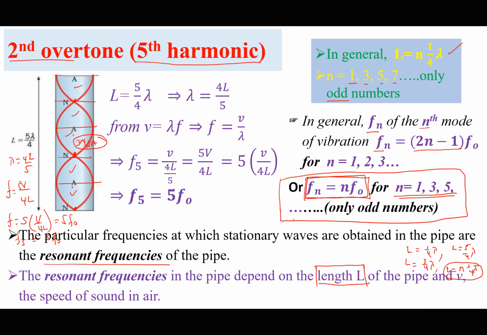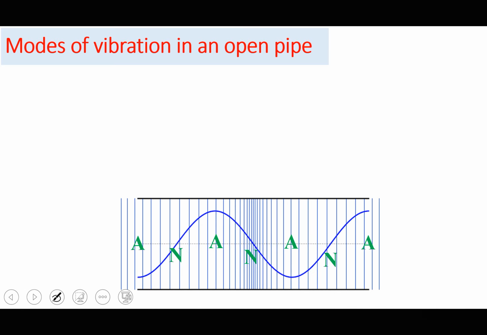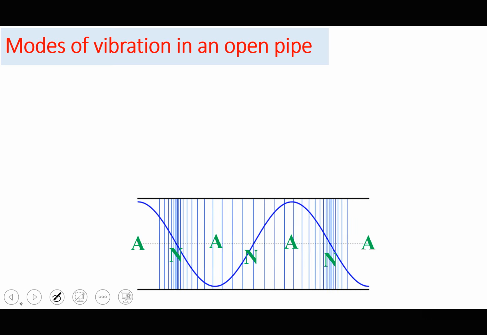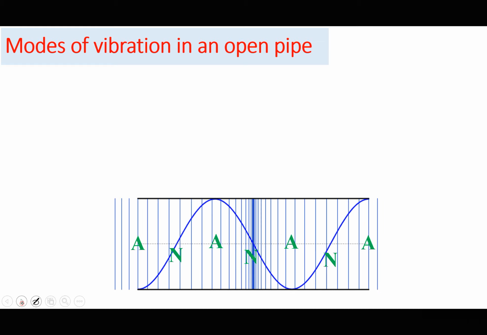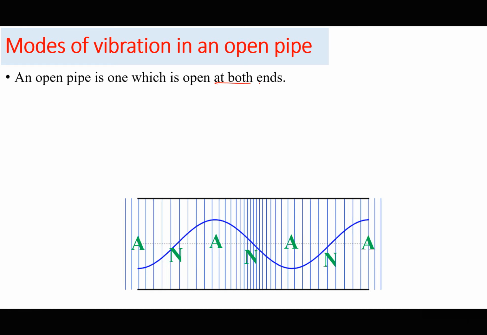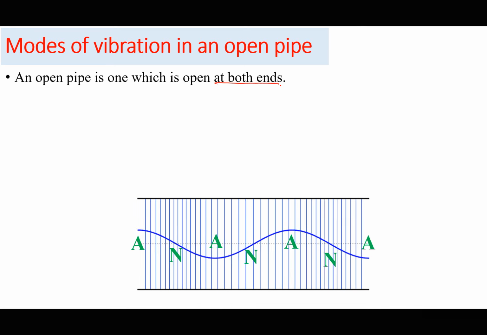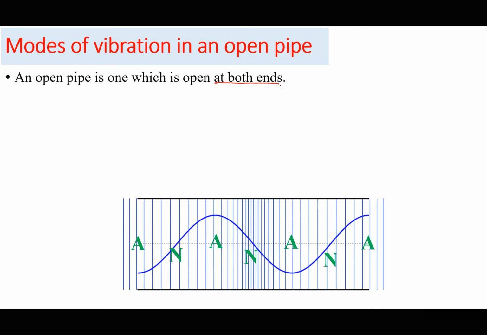Let us also talk about an open pipe. Let's see the modes of vibration in an open pipe. An open pipe is one which is open at both ends. For a closed pipe, it is closed at one end. For an open pipe, both ends are open.